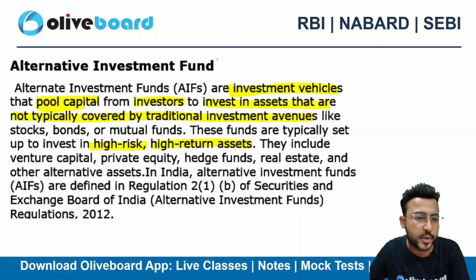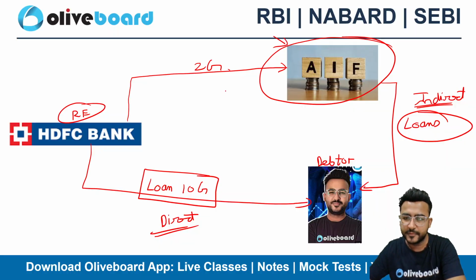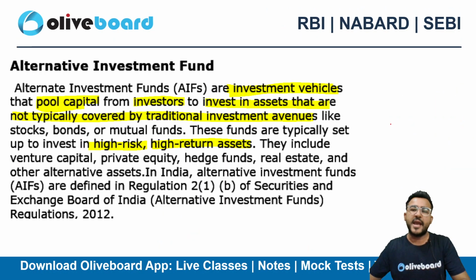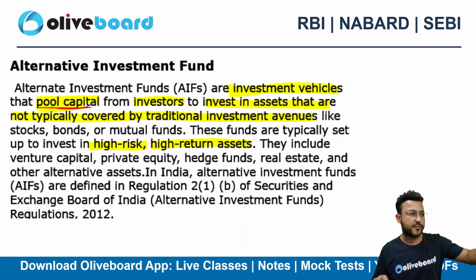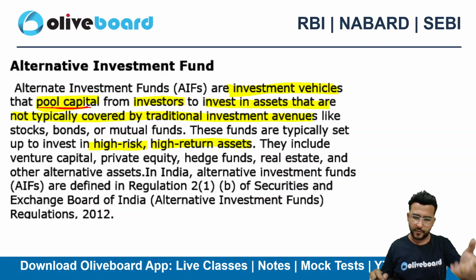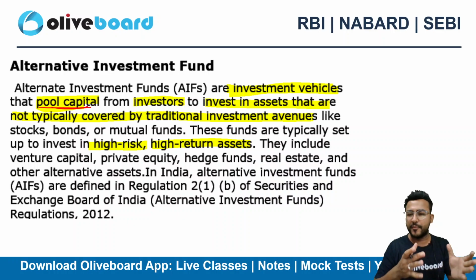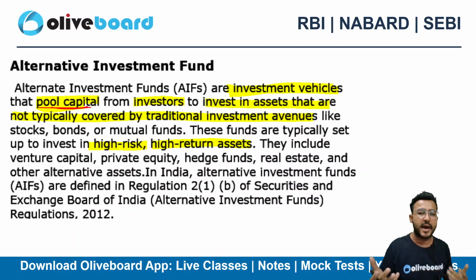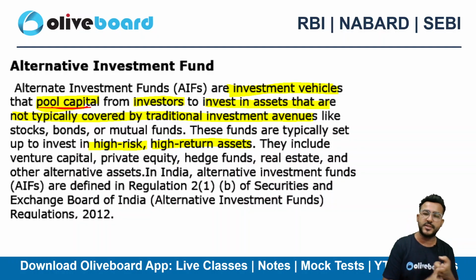First, let's understand what alternate investment funds are. What is this particular entity AIF? So guys, AIF is just like mutual funds. They are also investment vehicles. They also pool capital. So they'll be taking from individuals, from institutions, from HDFC bank like institutions. So they are pooling the capital from the investors, and they are investing in assets that are not typically traditional investment avenues. So they are not investing directly in stocks, bonds and mutual funds.